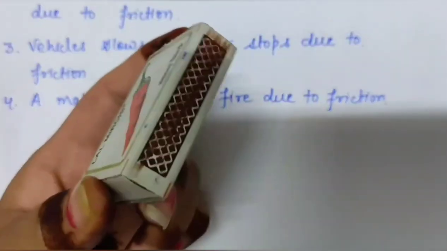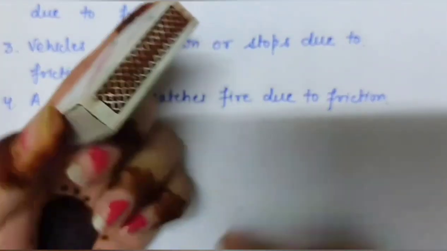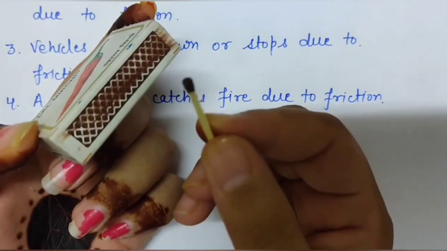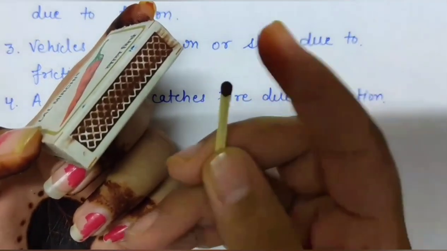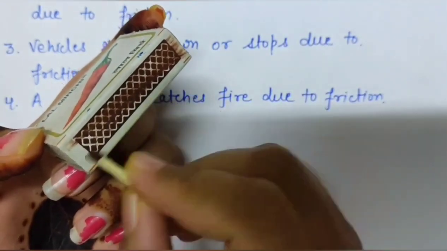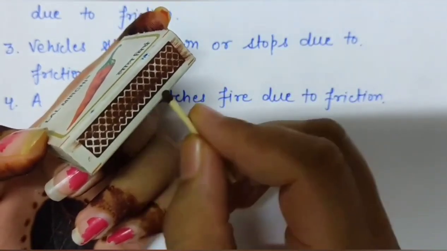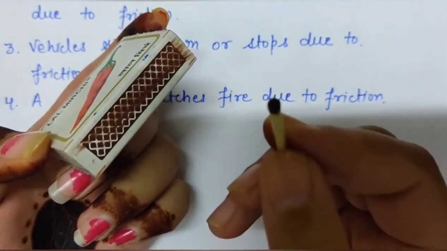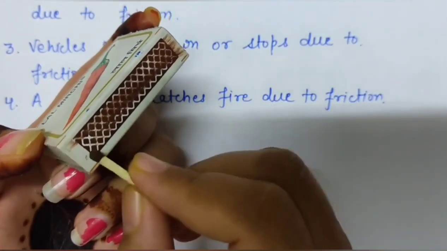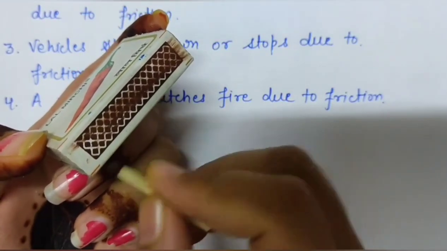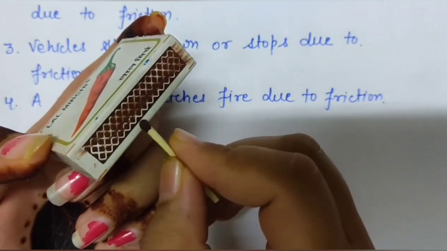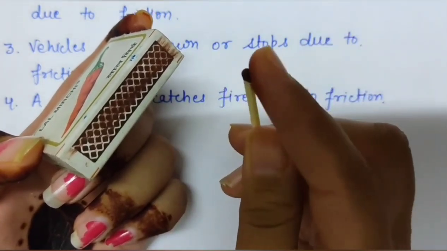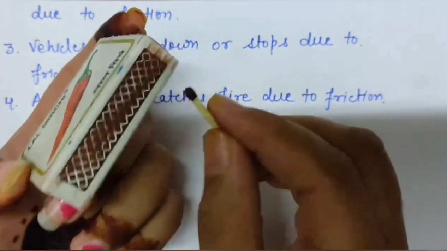Now look here, this is the rough surface of a matchbox and this is a matchstick. So when I rub this matchstick head against this rough surface, then the force of friction is introduced between them and the matchstick catches fire, because here the force of friction raises the temperature of the matchstick head and it catches fire.